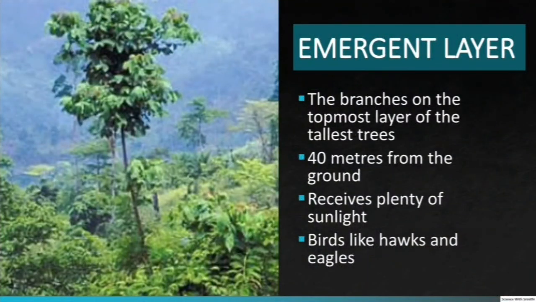Emergent layer. The branches on the topmost layer of the tallest trees are known as the emergent layer. This layer is at a height of 40 meters from the ground and receives sunlight in abundance. Preying birds like hawks and eagles live on this layer as it is easier for them to spot the prey.